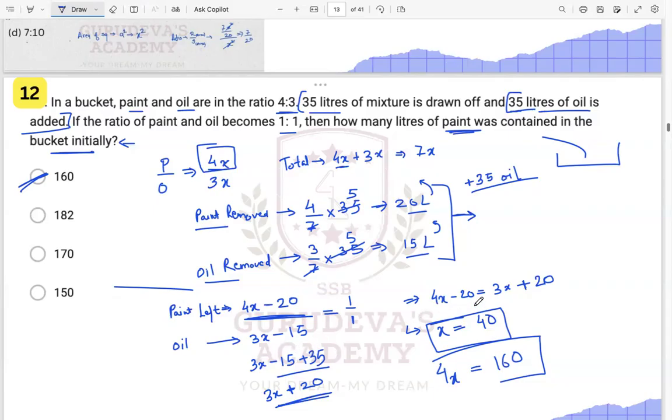That's how it will be 4x minus 20 is equal to 3x plus 20, since they are in the ratio of 1:1, the ratio given to you. By this we will get the value of x, and this value of x we will be putting in our equation over here, right?